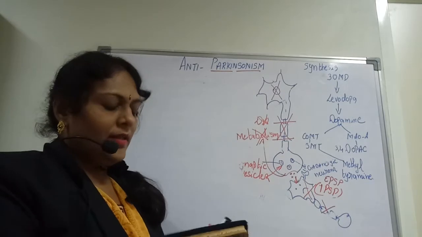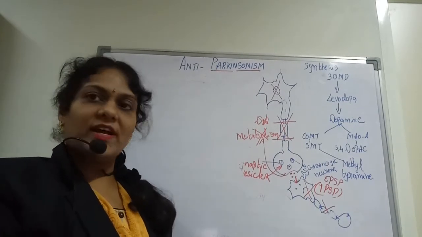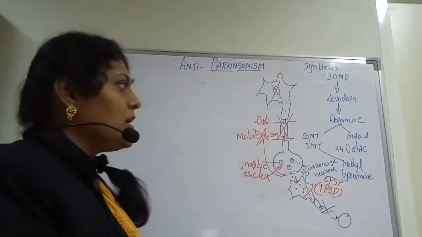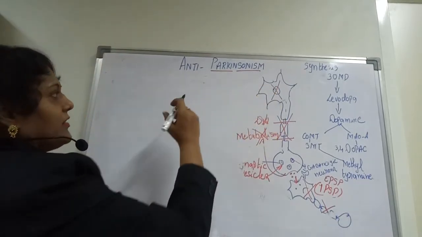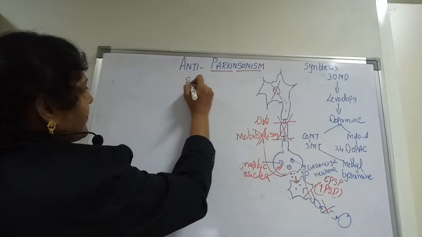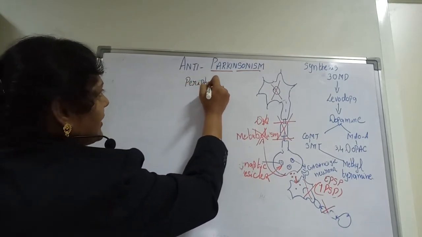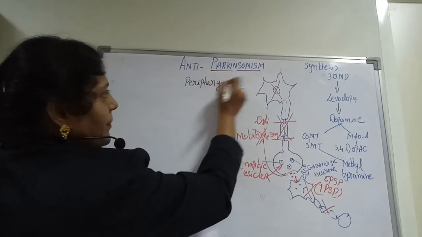As I said, this dopamine neurotransmitter is made in two places, or in two processes. One is through the brain and the other is through the periphery. I am indicating periphery in black, and brain in blue.